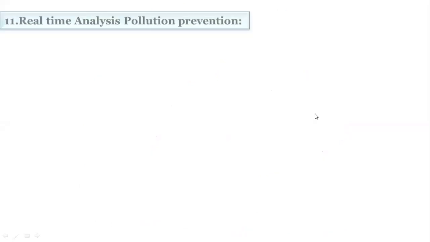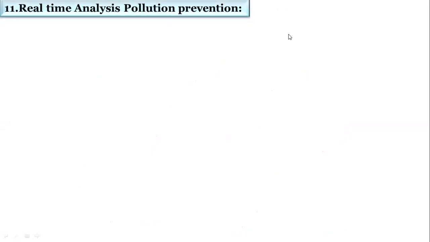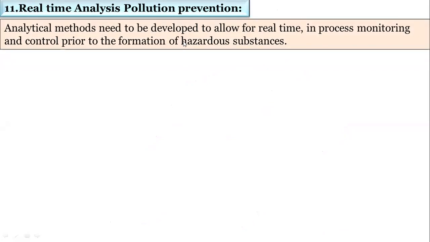So next one is real-time analysis for pollution prevention. This is the number 11 principle of green chemistry. Real-time analysis means we have to continuously monitor the reactions, and nowadays this is required. Analytical methods need to be developed which are continuously monitored.